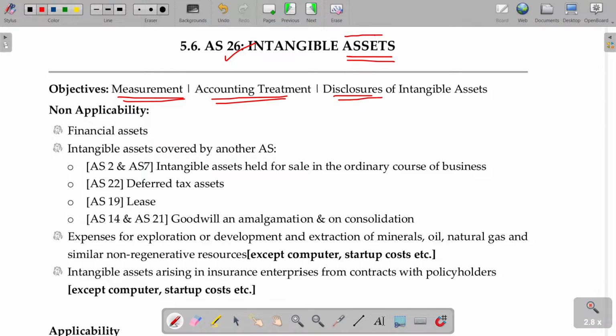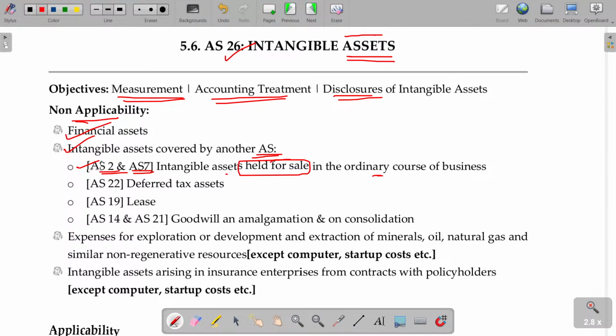Okay? Clear? This is not applicable to financial assets like bonds and debentures, all these things are called financial assets. For those, AS number 26 is not applicable. Similarly, intangible assets covered under other AS, AS number 2 and AS number 7. Intangible assets held for sale in the ordinary course of business are covered under AS number 2 and AS number 7. Some technical rights I purchase.